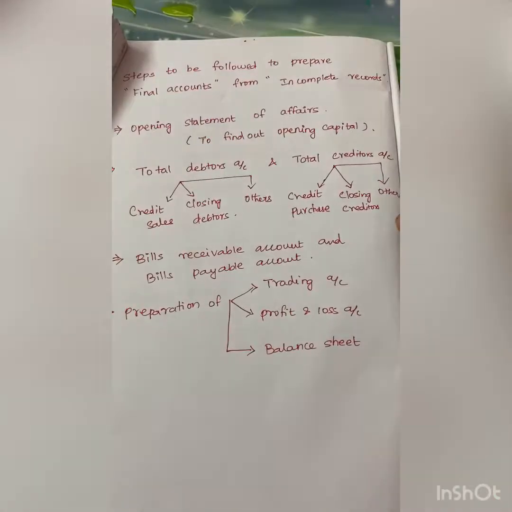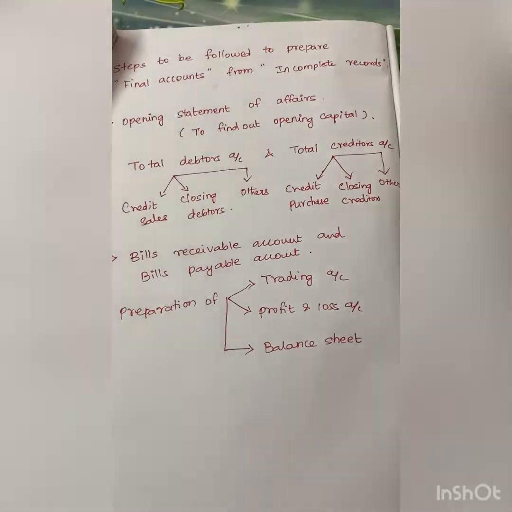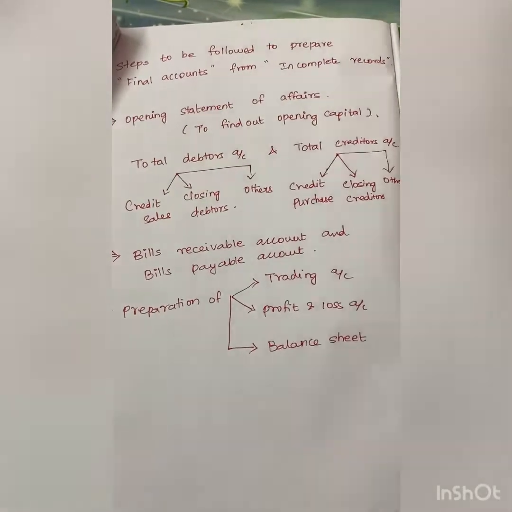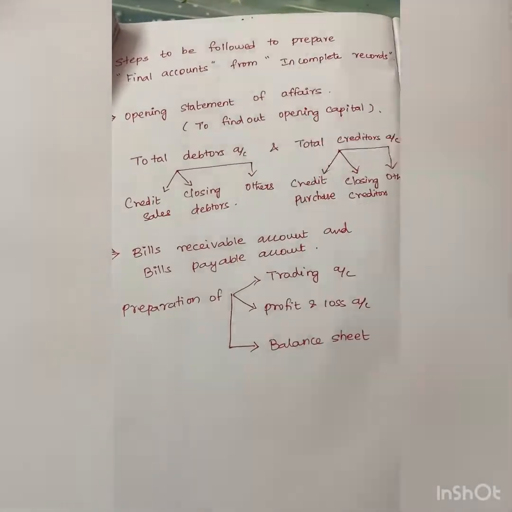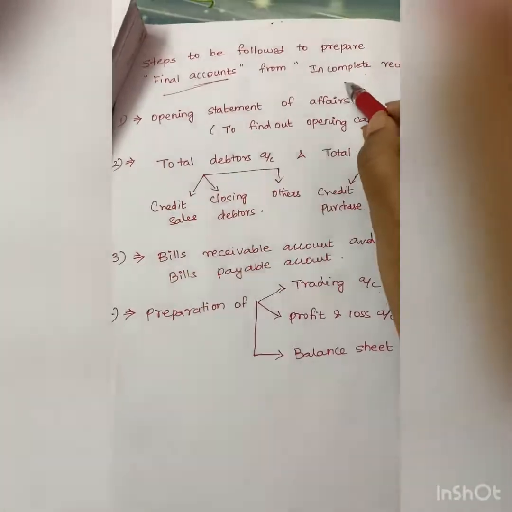So please follow it. Please understand each and every step and understand why you are preparing these steps. Once you are thorough with the concept, then the sums will be very easy. So now we will move on to the sums. Now, the steps to be followed to convert single entry system incomplete records to final accounts.